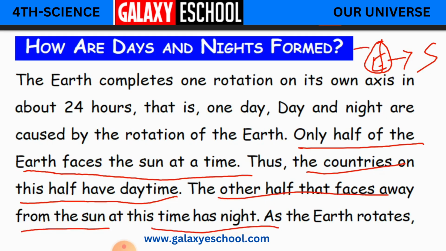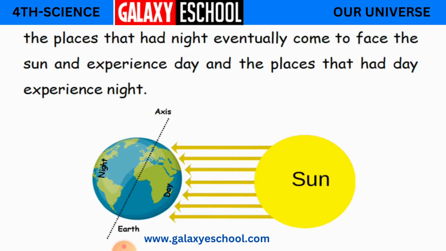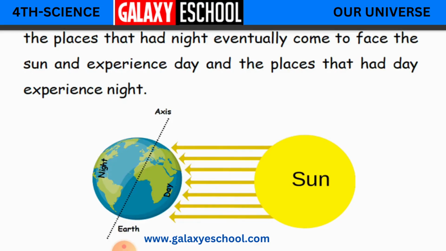So this side countries will be having night and this side countries will be having the day, because this half is exposed to the sun. Okay children, so as the earth rotates, the places that had night eventually come to face the sun and experience day, and the places that had day experience night. See here, so as I have said before, what happens?